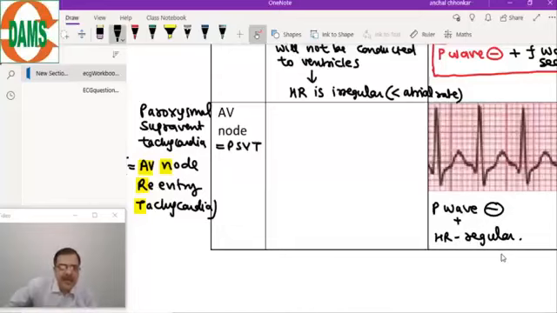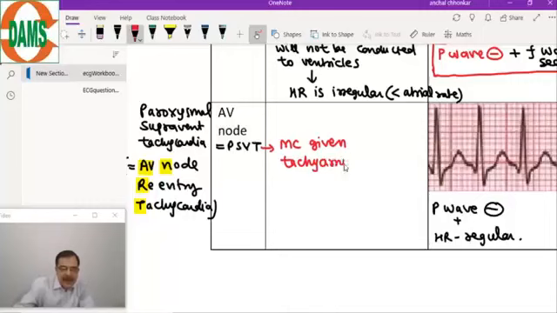And this tachyarrhythmia is the most commonly given tachyarrhythmia in your exams.